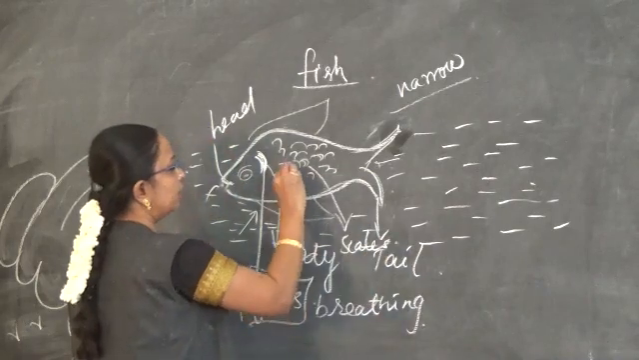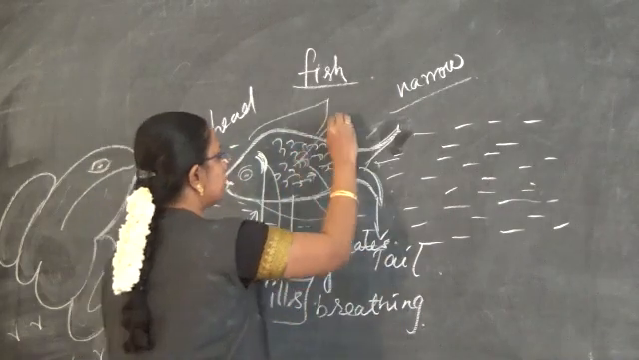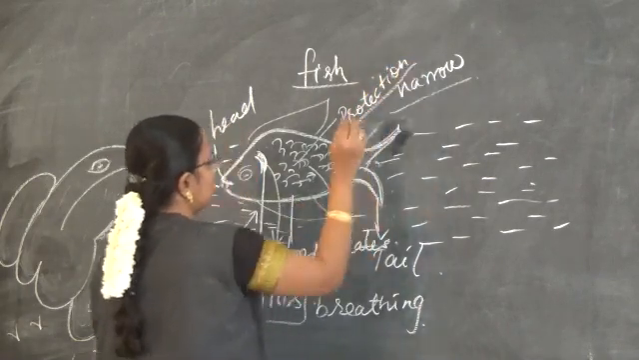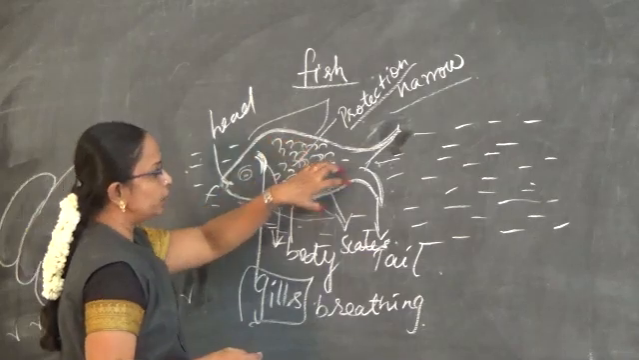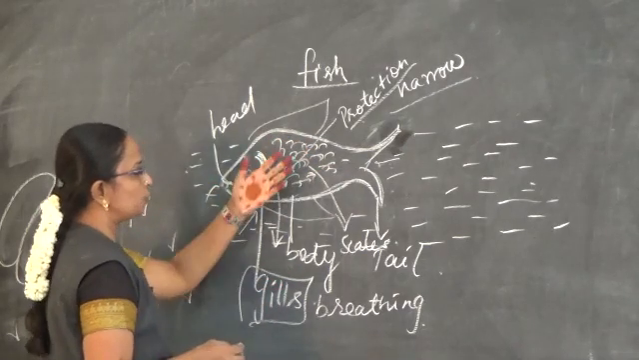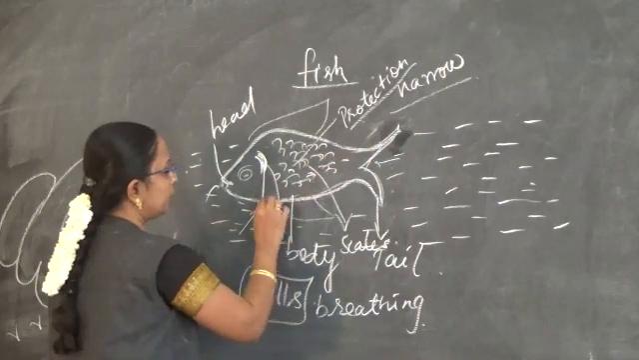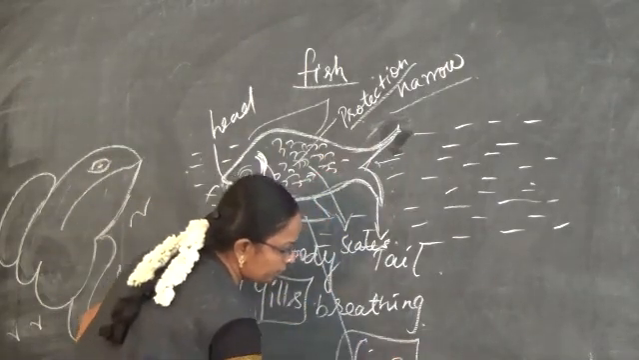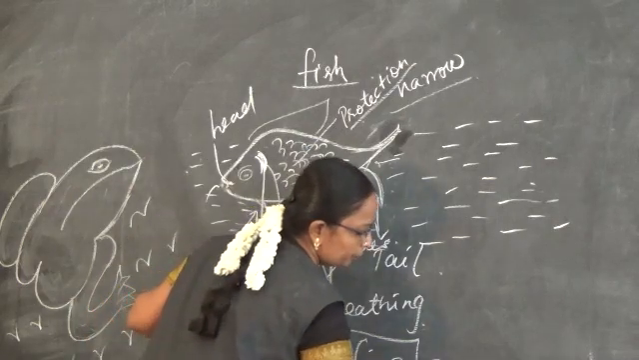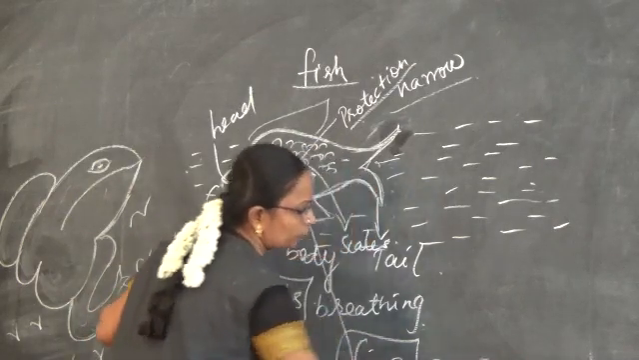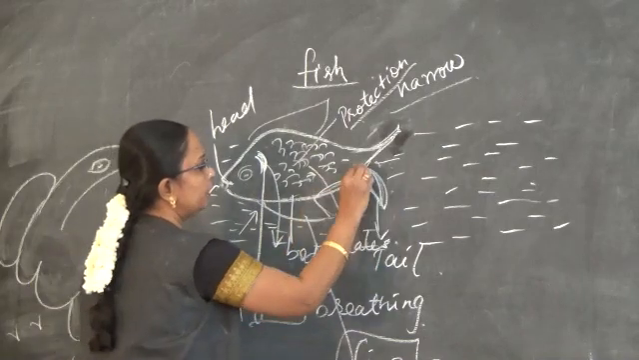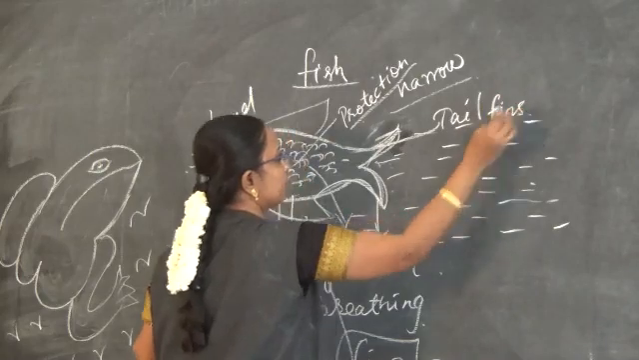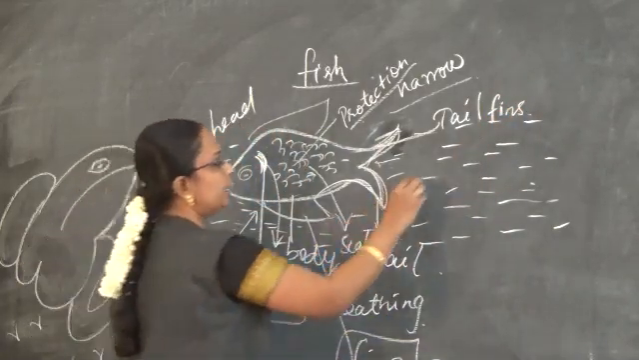And their body is covered with scales. The scales are used to give protection for the body. The body is fully covered with scales, which gives protection to the body. And then with the help of the fins, they are able to swim. So fins help for swimming. And with the help of the tail fins, they are able to change direction.